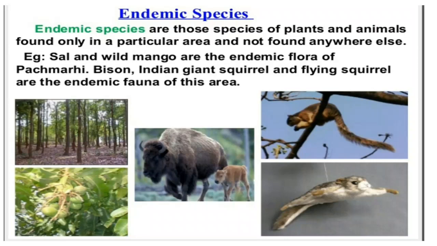Otherwise it would not be possible for their population to increase. Clear? Understood about endemic species? Endemic belongs to that particular area, and species are the ones which have the same group. They can't interchange between groups.